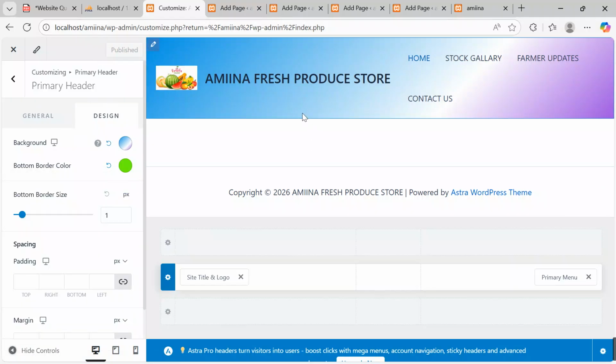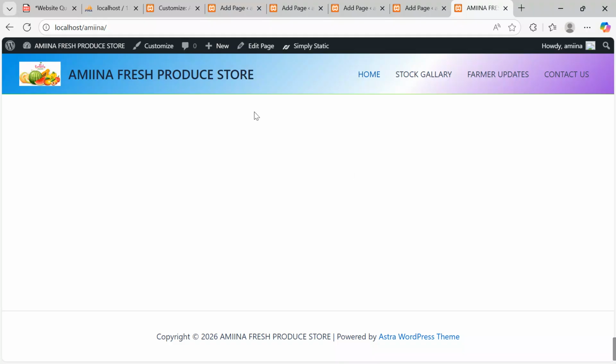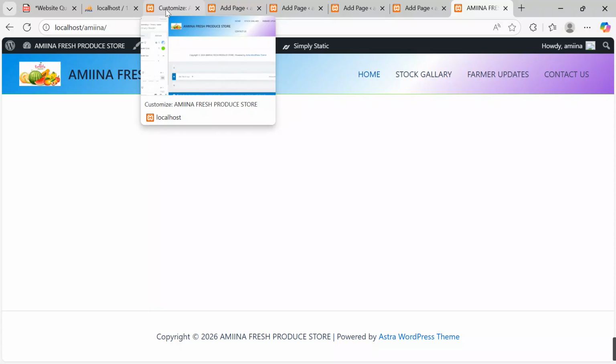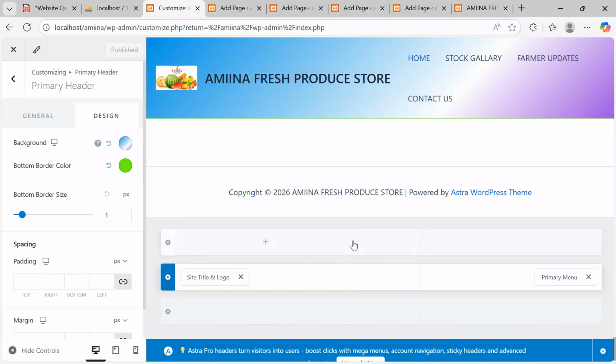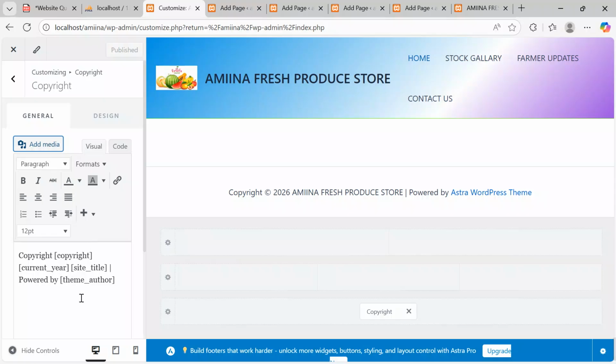Now after getting it at that level, what else can we put? After publishing, let me check on the site to see how it looks as we take shape. Yes, this is what we have so far, and at least it is something that is really eye-catching, skyrocketing. So come back to customize. Let's check our footer. Under the footer section here, I want to check the inner pencil. We want to put some info.